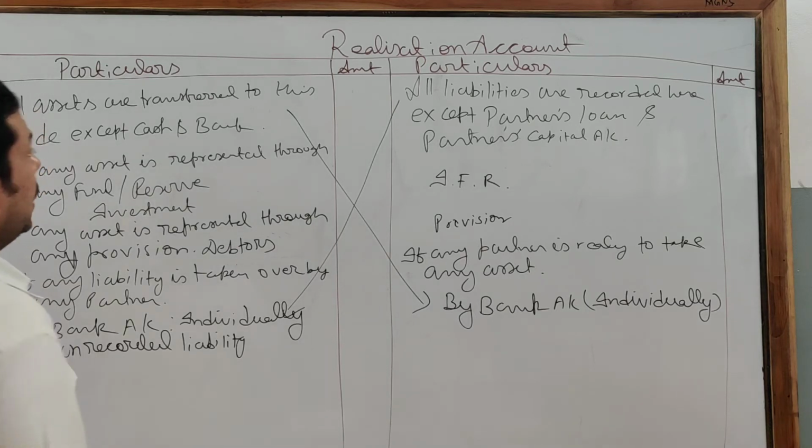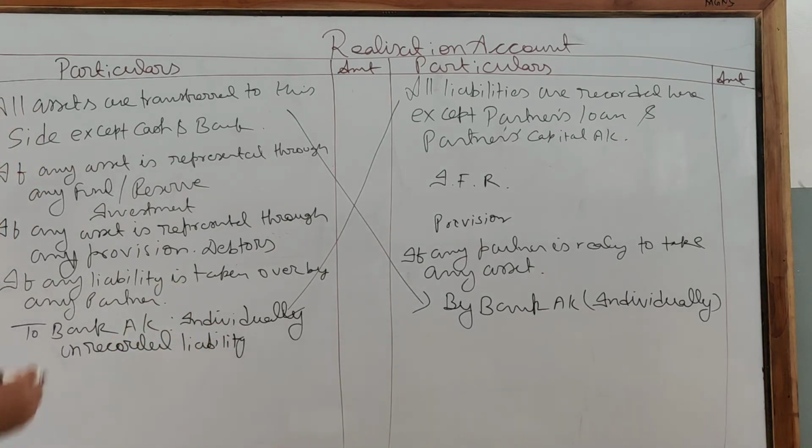Okay? Now, if goodwill is given in the balance sheet, you are also supposed to record it over here. Goodwill is like an intangible asset, so any intangible asset will also be recorded like any fixed asset. If nothing is mentioned in the numerical that goodwill realizes anything, this means it has not realized anything. So goodwill is also recordable and will come to the debit side. Okay?